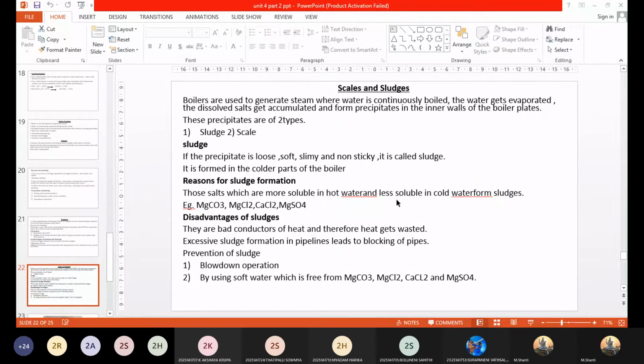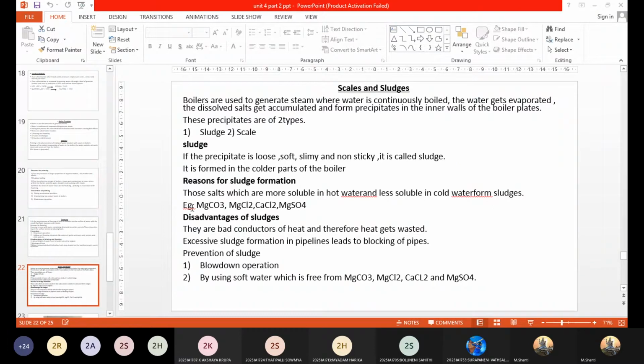Okay. Now, which are those colder regions? You might be getting a doubt. When we are talking about the steam boiler, that means the entire thing would be definitely hot. Then, where is the point of these colder regions? Yes, definitely. The colder regions mean comparatively colder portions of the boiler, like pipes and valves, where you have less circulation of hot water. Those regions you can treat as the comparatively colder portions of the boiler.